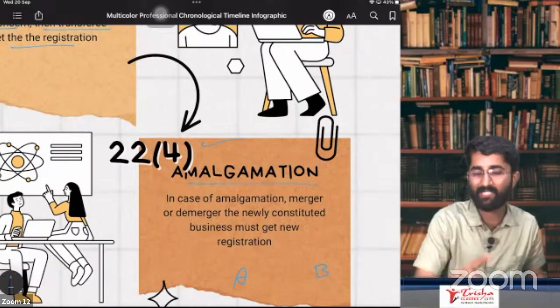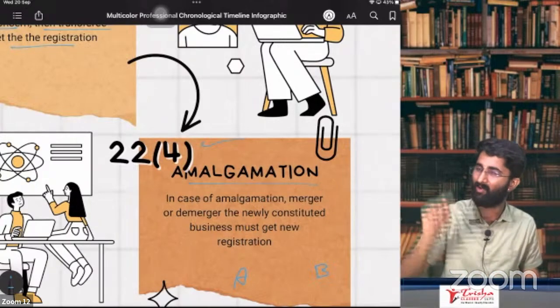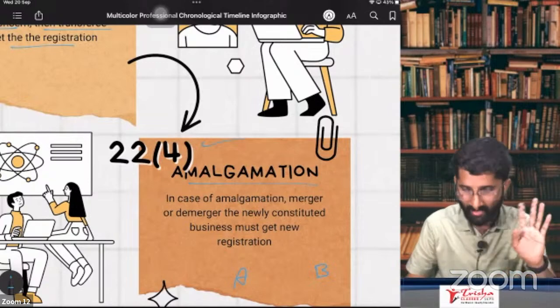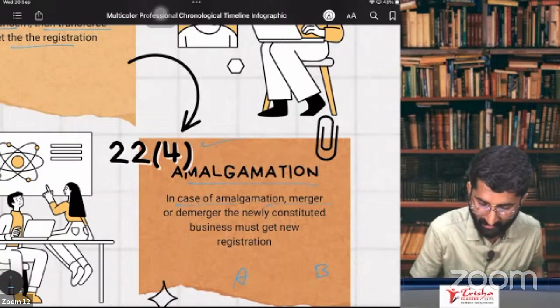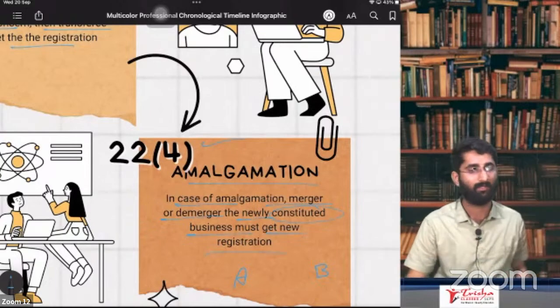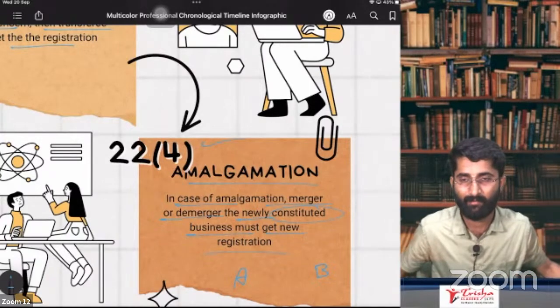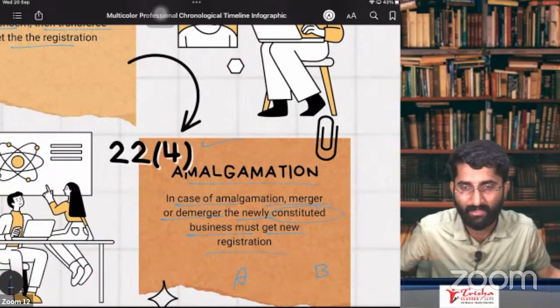That's why in case of amalgamation, merger or demerger, the newly constituted business must get a new registration compulsorily. This is about section 22, subsections 1, 2, 3.